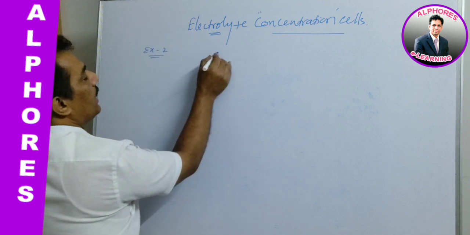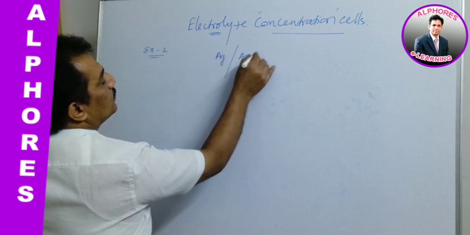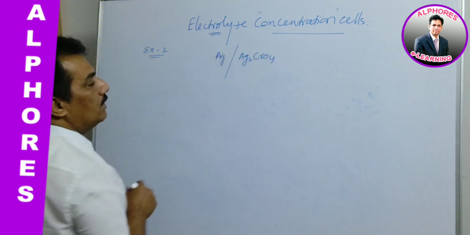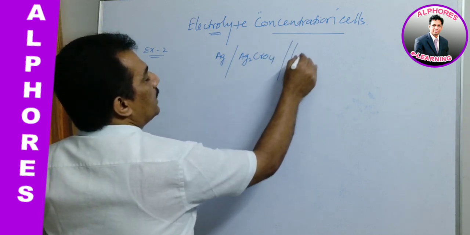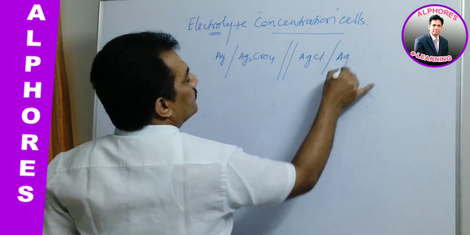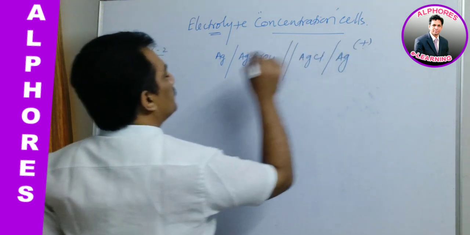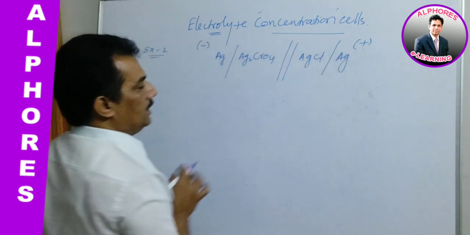Here it is prepared as Ag with Ag2CrO4, silver chromate, and AgCl and Ag. This is the anode and this is the cathode.